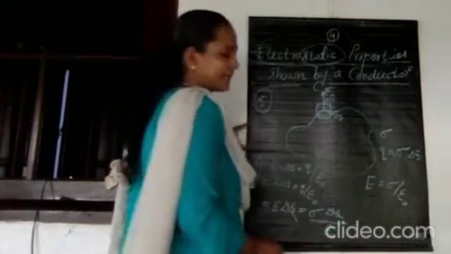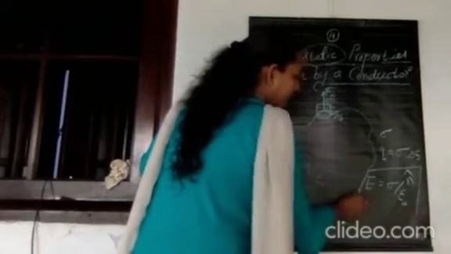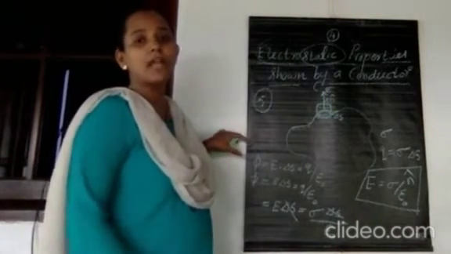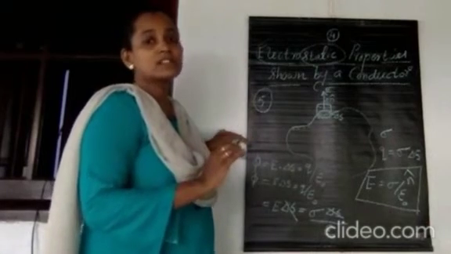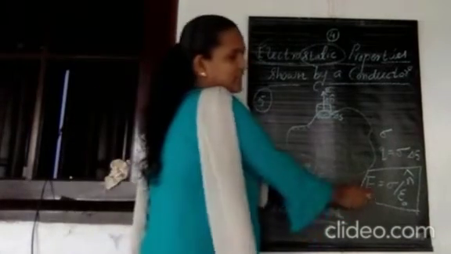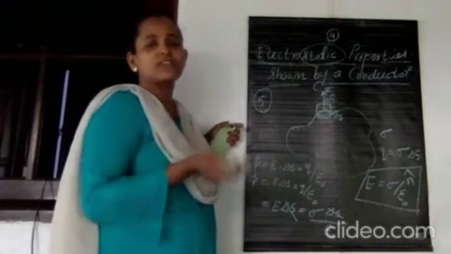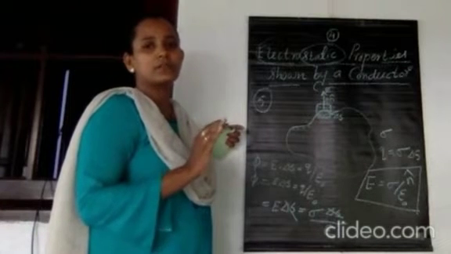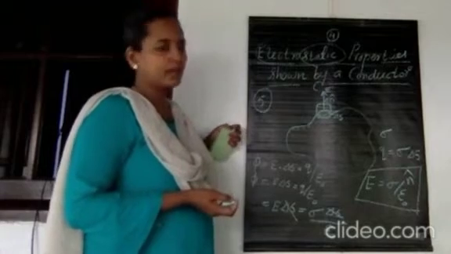And what about the direction? That is actually normal to the given surface. So this is the expression for electric field due to a conductor on its surface. That is equal to sigma by epsilon 0, and the direction of that electric field is normal to the given surface itself. Usually this is asked as a 2-mark question: to show that the electric field on the surface of a charged metallic conductor is in magnitude equal to sigma by epsilon 0 and normal to the given surface itself. Okay.